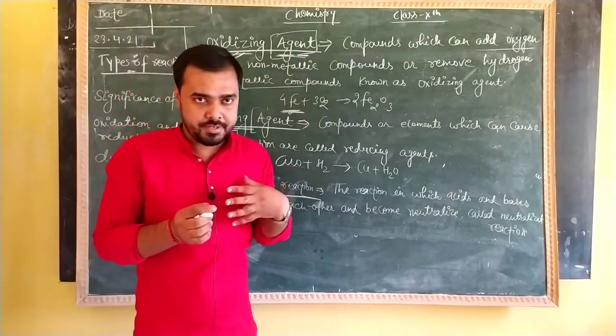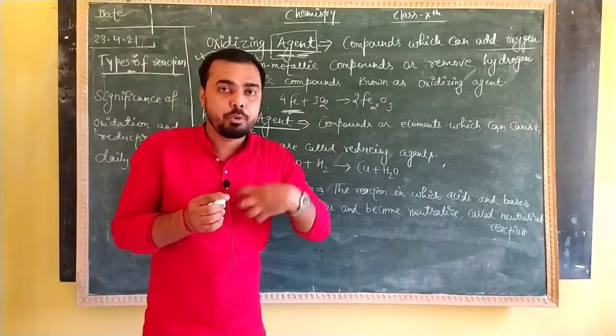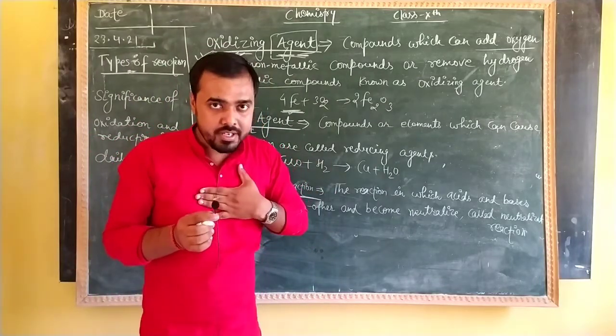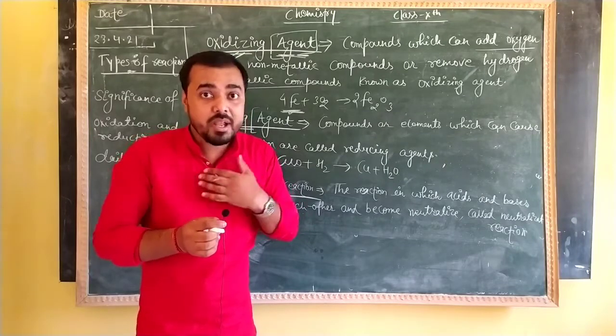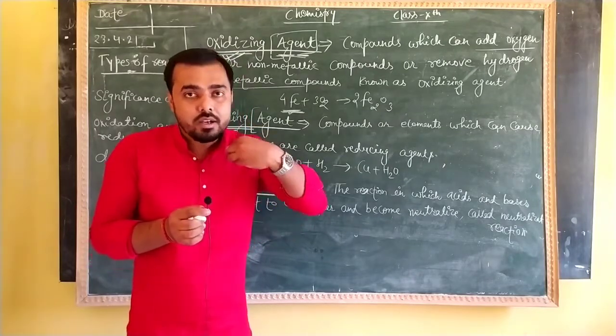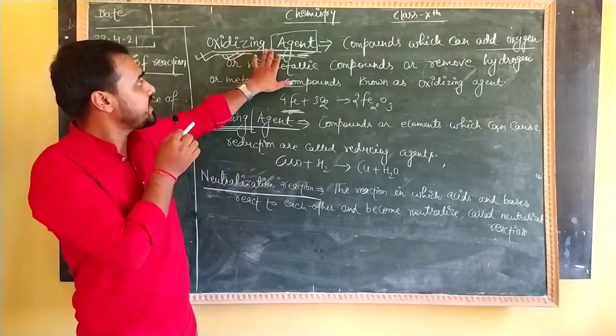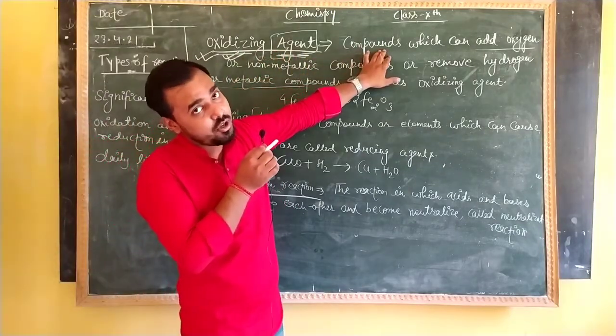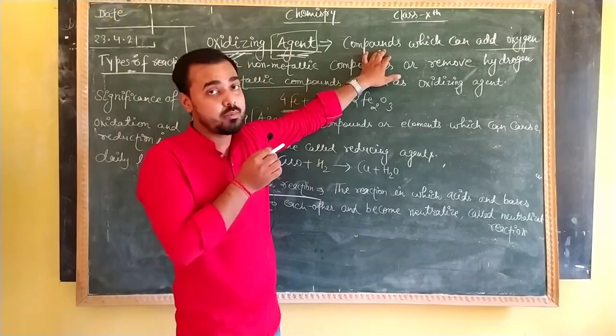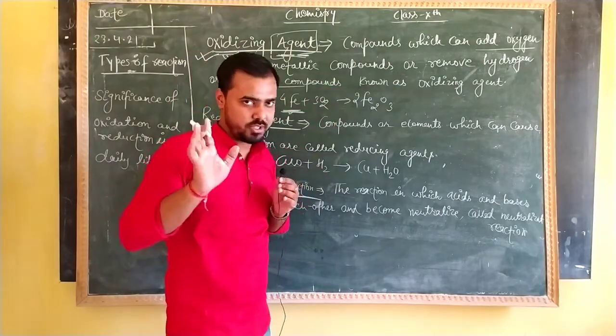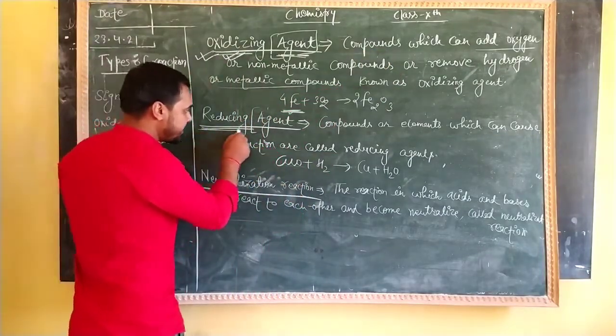Example, जैसे I am eating. तो eating is what? Eating is a process. But who is eating? I am eating. तो मैं agent हूँ, और मैं काम क्या कर रहा हूँ, खाने का. तो खाना process and I am the agent. So here an oxidizing agent means a compound can be called an agent, but oxidation is a process. Clear?